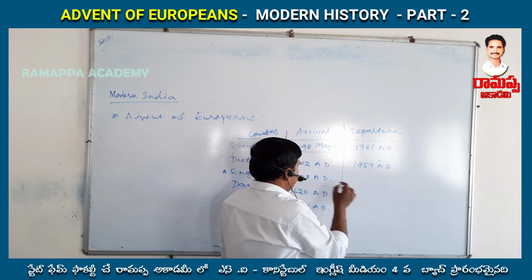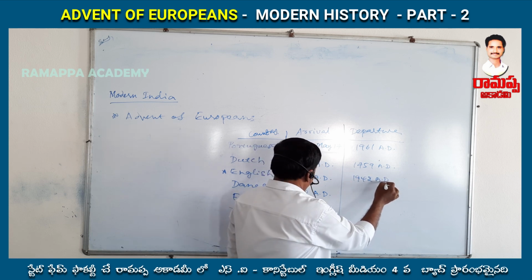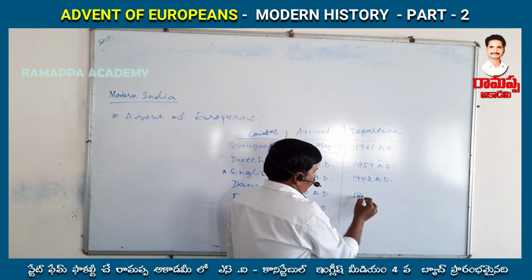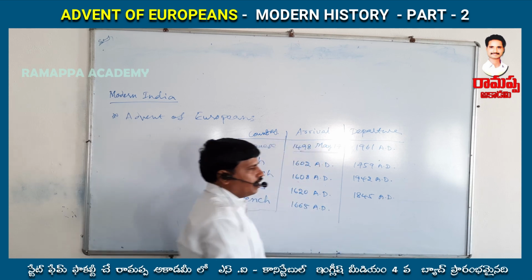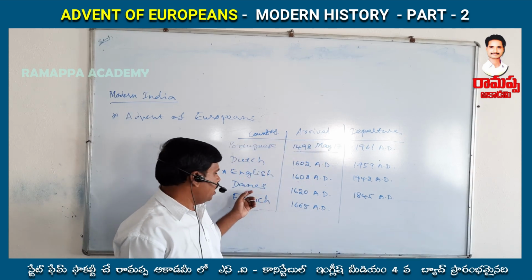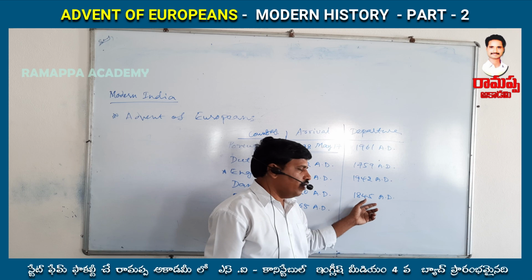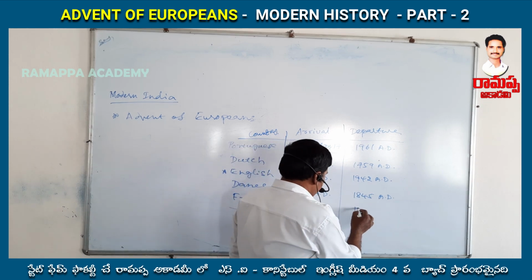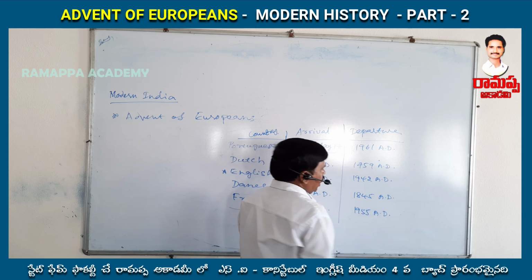And next one, English departure is 1947 AD. And next, Danes, 1845 AD. The Danes, Denmark traders, the Denmark East India Company sold all their settlements to the English in 1845. And then finally, in 1955 the French went away from India.